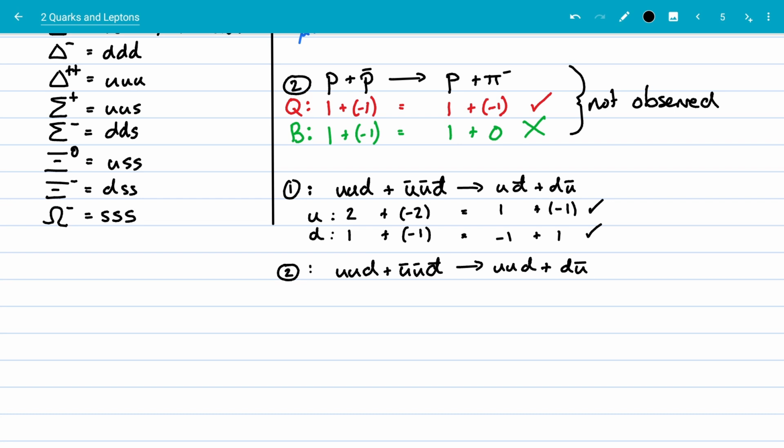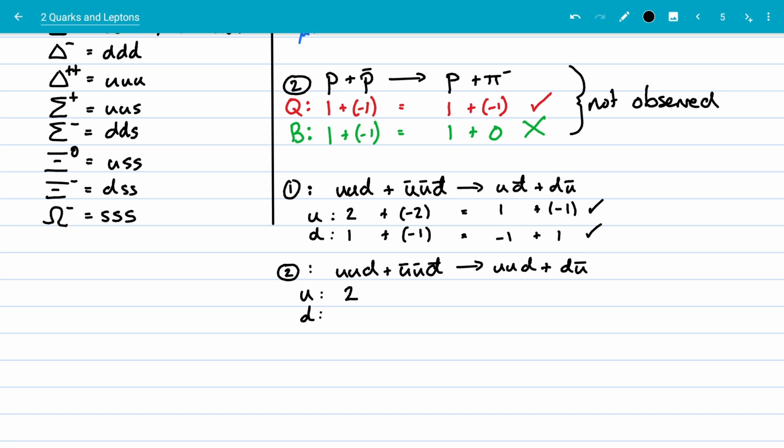Now, you just got to learn these things. You can actually work them out from the properties. Adding up the charges of the down and the anti-up gives you -1, which is the charge of this meson. So it's a satisfying and not altogether tricky puzzle, adding up these charges.